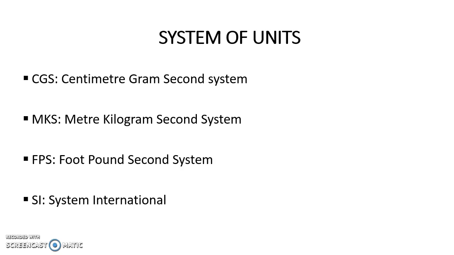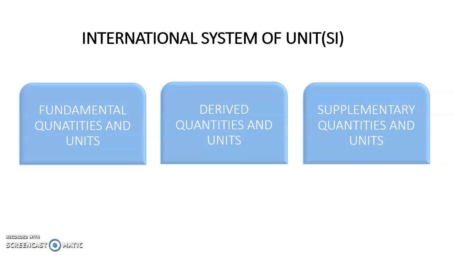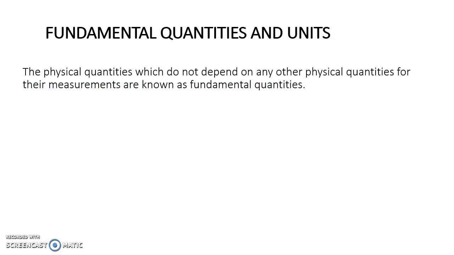Also, in the previous three systems of units, CGS, MKS and FPS, they have mentioned only 3 units each. But in the SI system of unit, they have mentioned 7 units. So let us study the SI system in detail. The SI system consists of fundamental quantities and units, derived quantities and units, and supplementary quantities and units. Let us see what these fundamental quantities and units are.